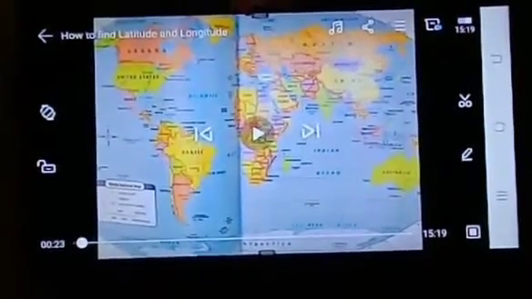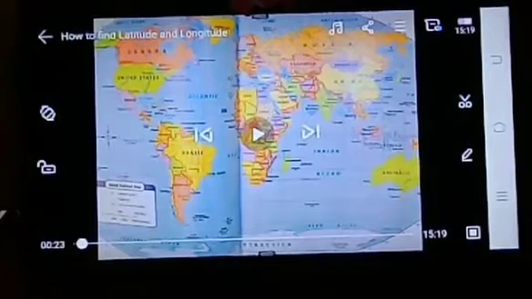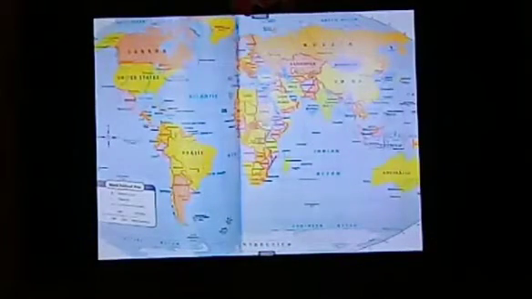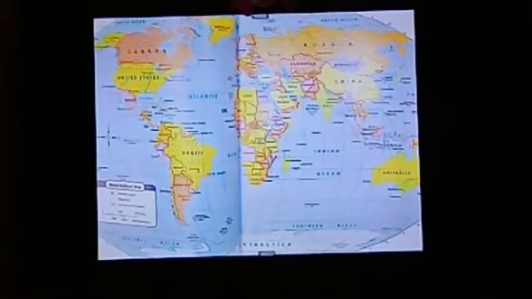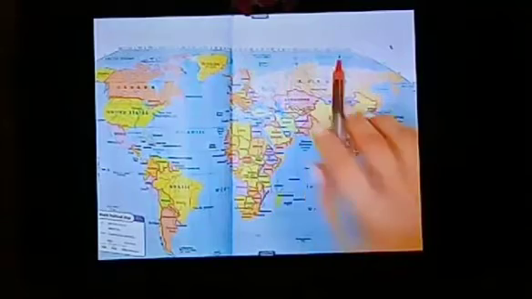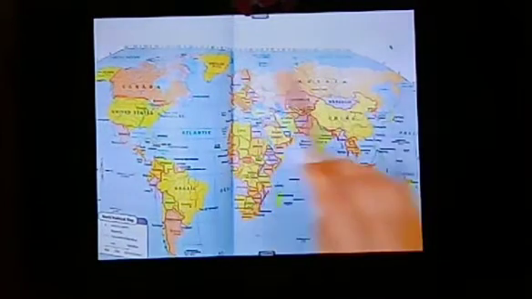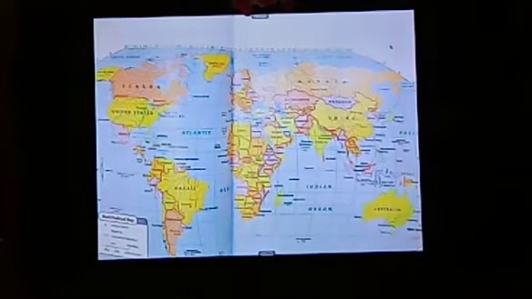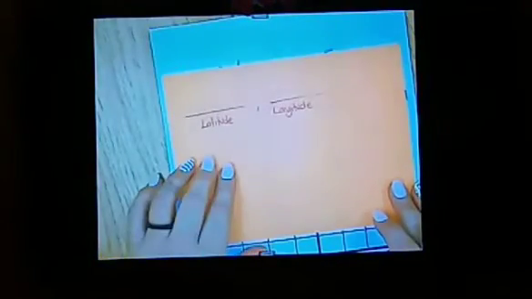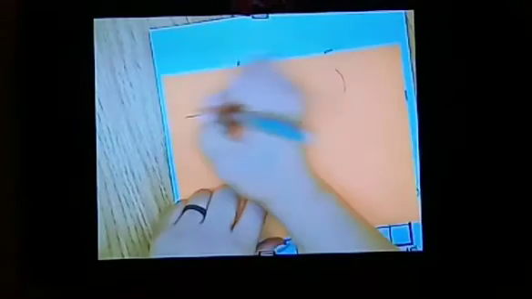So let's start with how we locate a place using latitude. Our earth is very extensive, it is very big. So how do we locate any place? For this we have some activities, and from this activity we can simply understand how we locate any places.